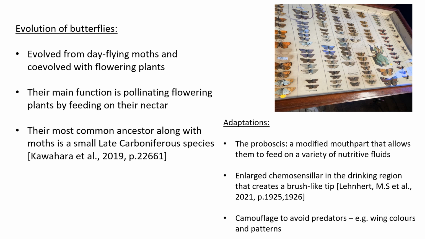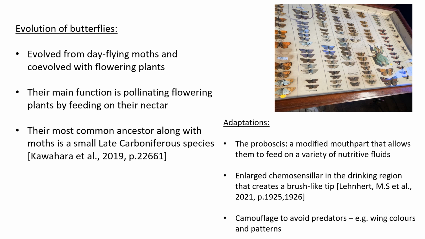The evolution of butterflies. The reason for the evolution of butterflies is very closely linked to the evolution of flowering plants. Roughly 100 million years ago, all moths were nocturnal, until some began to fly in the day, feeding on the flowering plants. This divergence from the standard behavior of moths introduced the evolution of butterflies into our world. Butterflies are a part of the order Lepidoptera, and their most common ancestor alongside moths was most likely a small late Carboniferous species. Their main function is to pollinate plants to allow them to reproduce, therefore they share a common role with other organisms that also pollinate, such as bees.